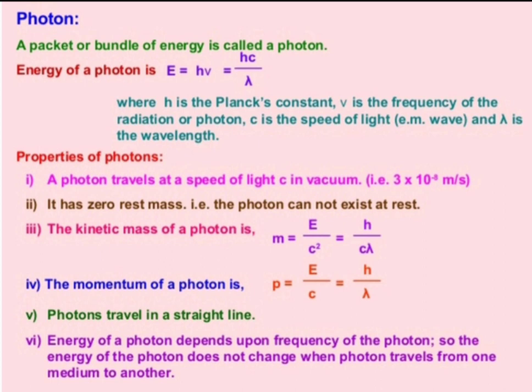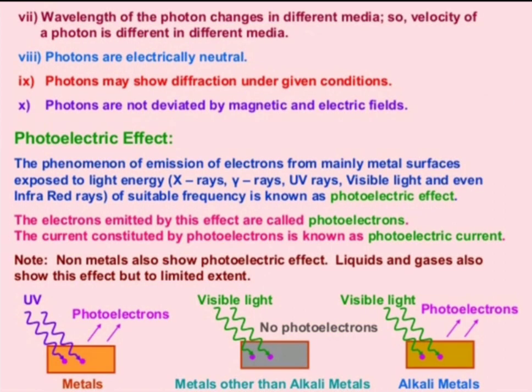So this equation is simply rearranged here. Photons travel in a straight line, and the energy of a photon depends upon the frequency of the photon. So the energy of the photon does not change when the photon travels from one medium to another medium. The wavelength of the photon changes in different media, so the velocity of a photon is different in different media. Simply, the velocity or the wavelength of the photons will be different when the medium is different.